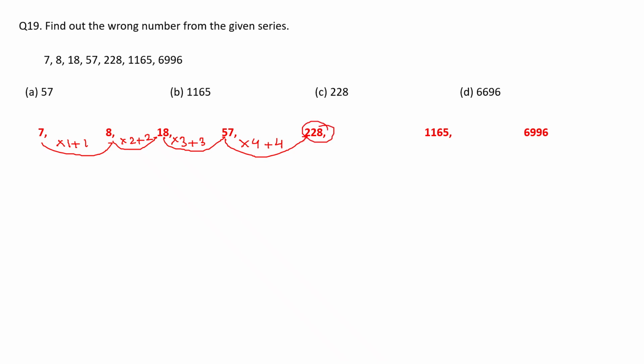So here is wrong because 57 into 4 itself is 228, right? But actually it should be 232. So option C is the answer.